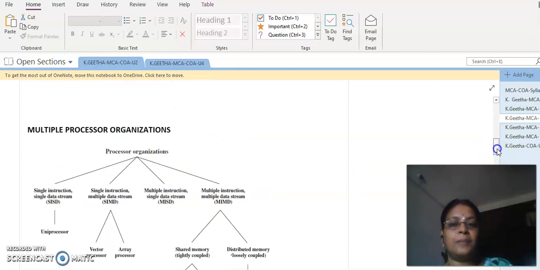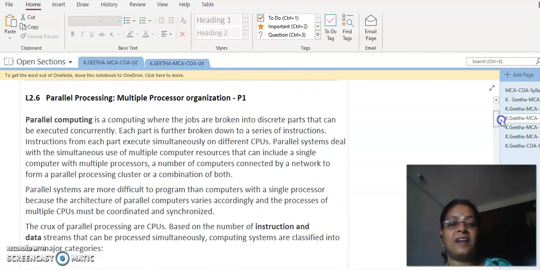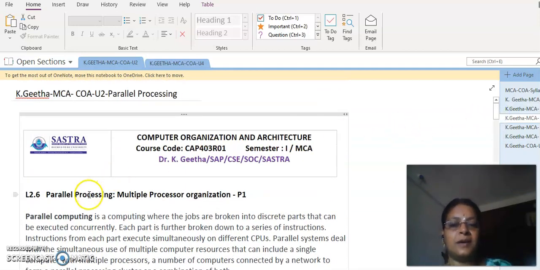So this completes the discussion of the different classifications of parallel processing with the help of multiple processor organization.